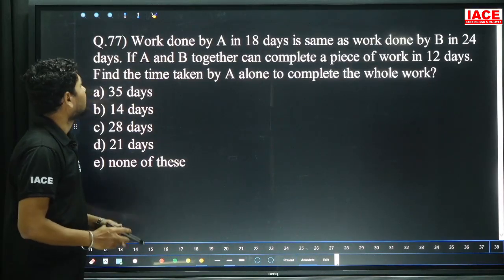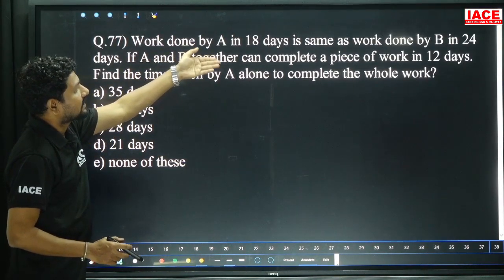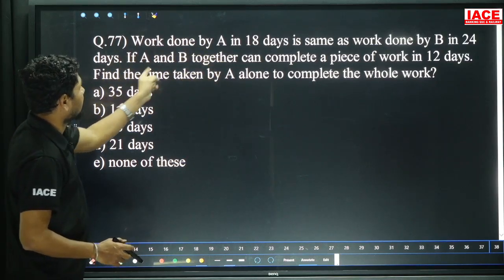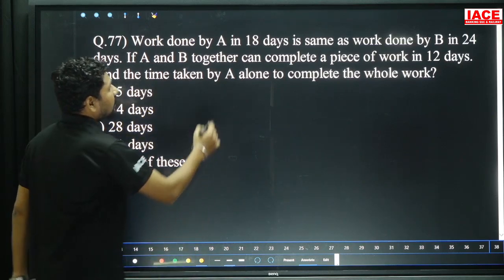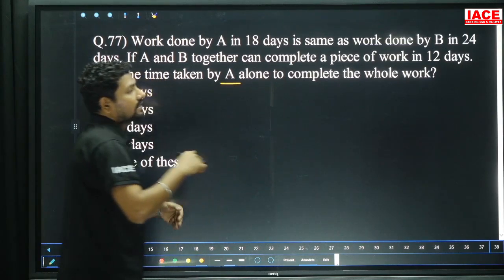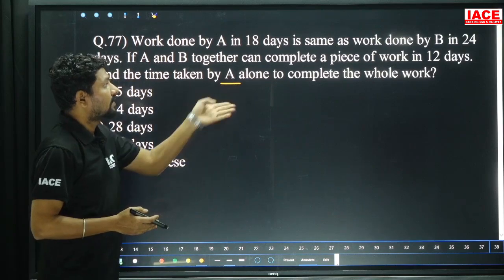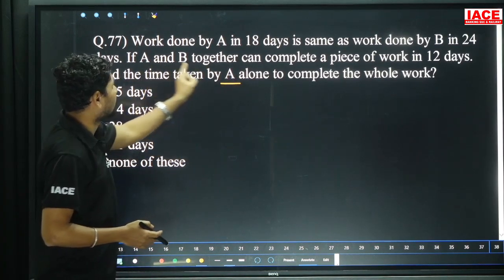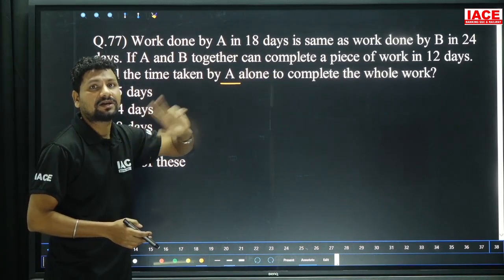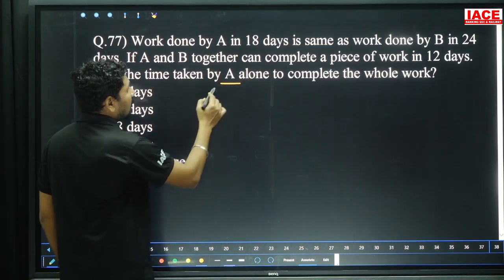Question number 77. Work done by A in 18 days is same as work done by B in 24 days. A and B together can complete a piece of work in 12 days. Find the time taken by A alone to complete the work. The question meaning is, whatever work A did in 18 days, B did the same work in 24 days. But it is not the total work completion. But A and B both will complete the total work in how many days? 12 days. This is our key point for calculating A alone.